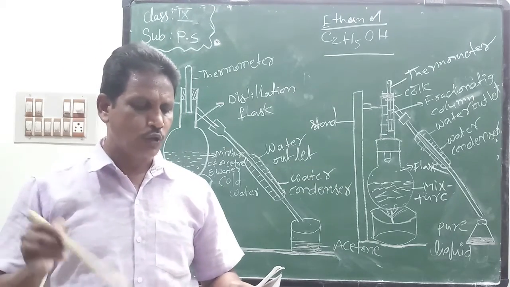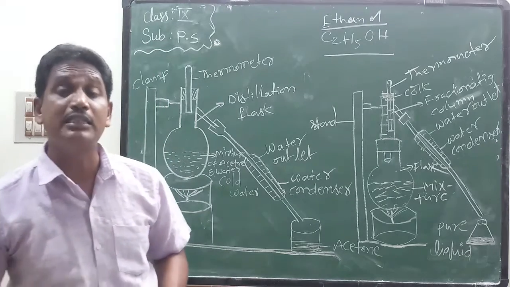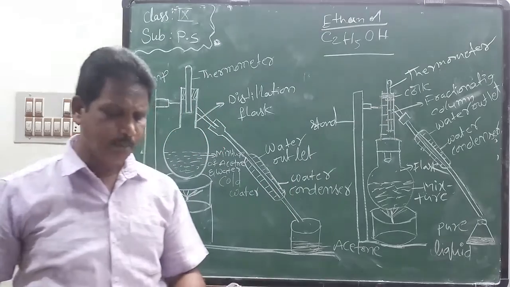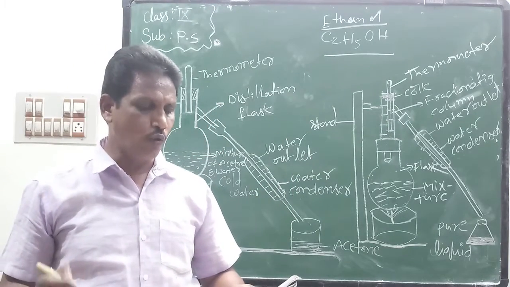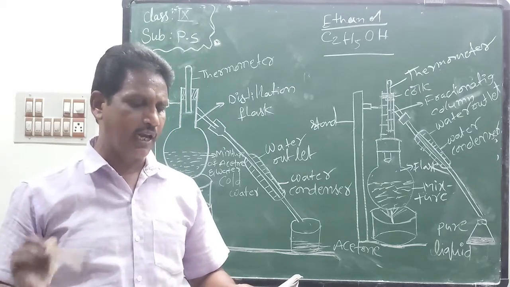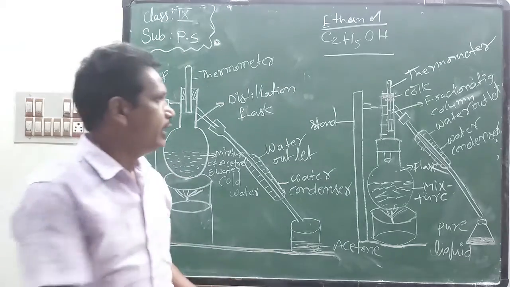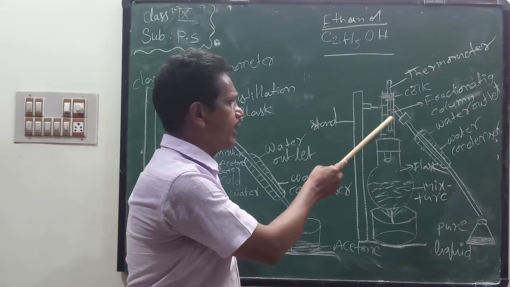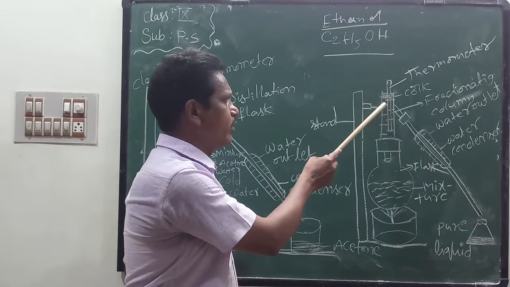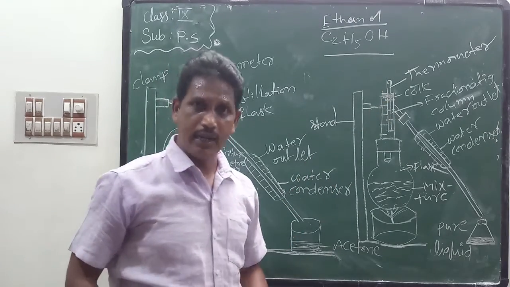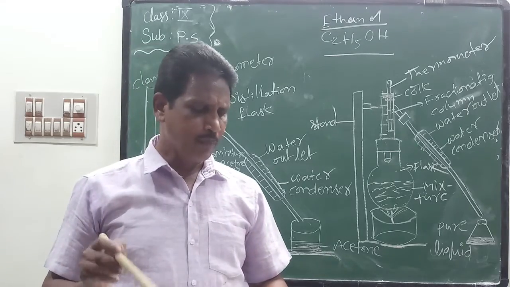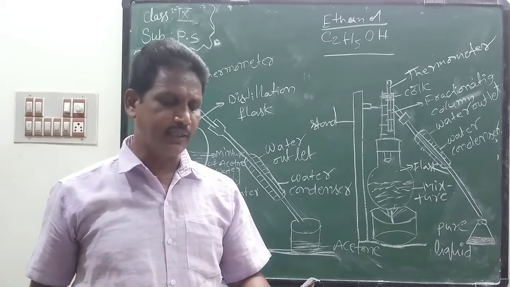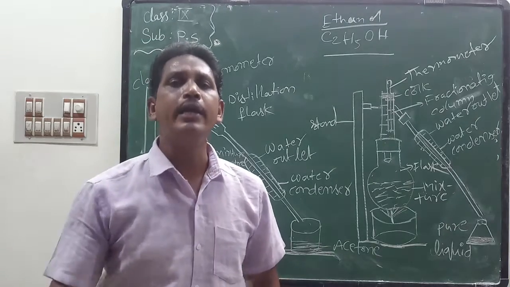Heat it slowly in fractional distillation. This liquid air is allowed to warm up slowly in a fractional distillation column where the gases are separated. One bead contains hydrogen gas, another bead contains oxygen gas, another argon gas, another carbon dioxide gas, etc. The gases are separated at different temperatures depending upon their boiling points.